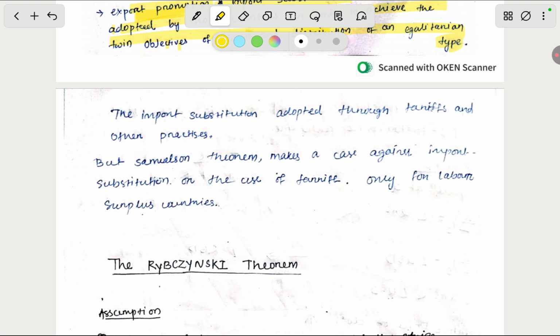Import substitution is adopted through tariffs and other practices. But the Samuelson theorem makes a case against import substitution or the use of tariffs, for labor surplus countries. They said that import substitution is not a good idea. It is a completely disastrous idea. So every less developed country should avoid it and should use export promotion. Thank you.